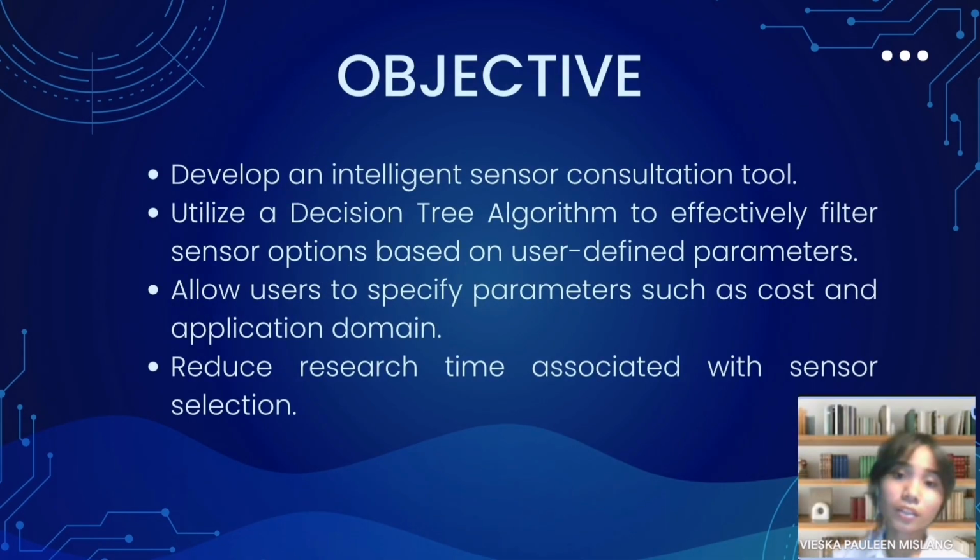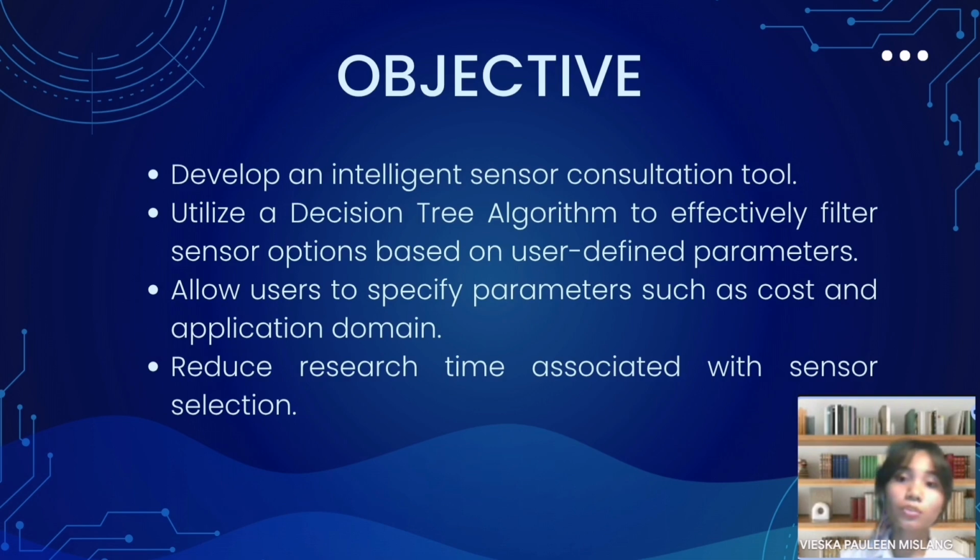For our objective, I want to share the primary objective of our project. The main goal is to develop an intelligent sensor quotation tool designed specifically for users in the mechanical engineering field and in the robotics field. This tool aims to simplify and streamline the sensor selection process, making it faster and more efficient.